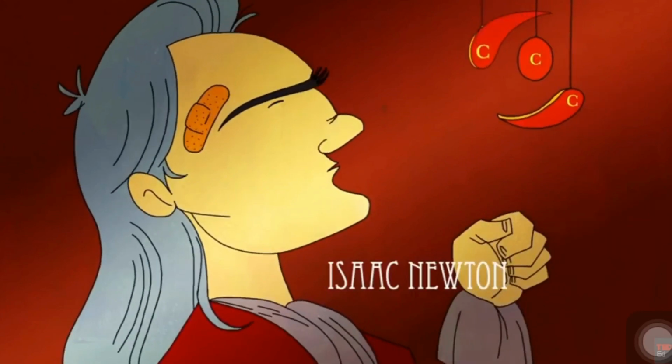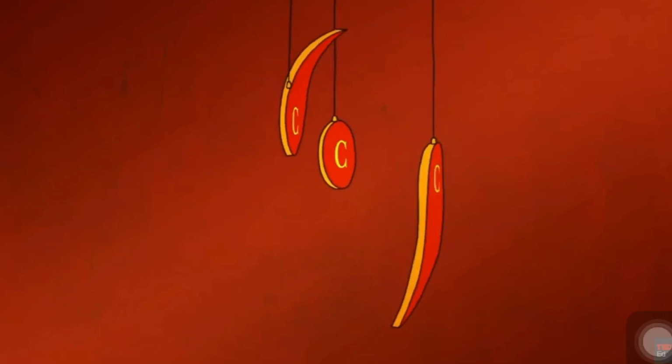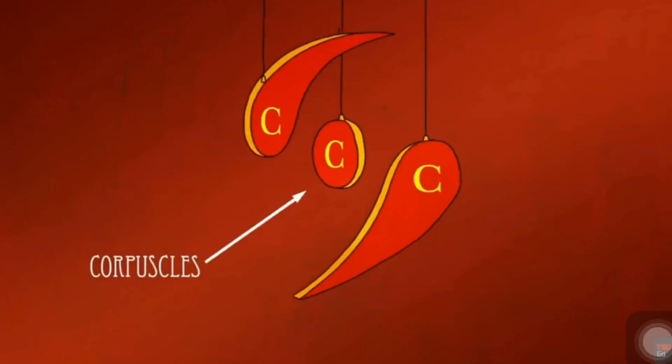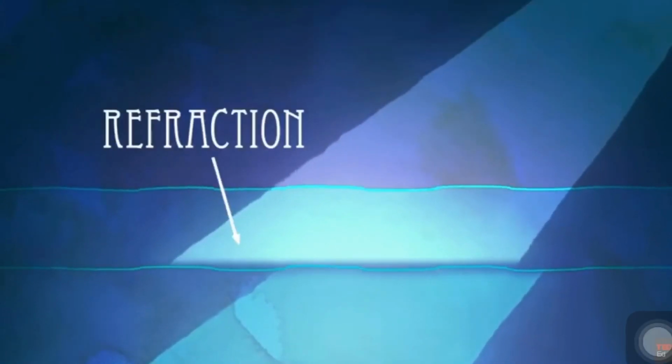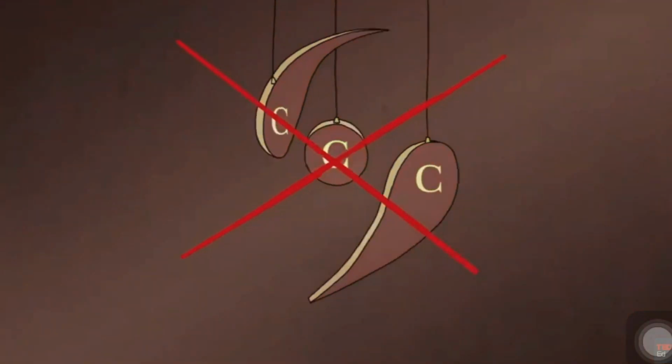Isaac Newton was one of the earliest. Newton believed that light is made up of tiny, atom-like particles which he called corpuscles. Using this assumption, he was able to explain some properties of light. For example, refraction, which is how a beam of light appears to bend as it passes from air into water. But in science, even geniuses sometimes get things wrong.